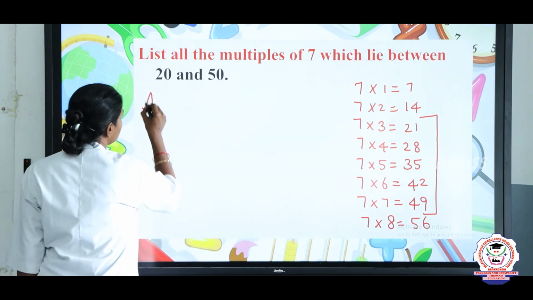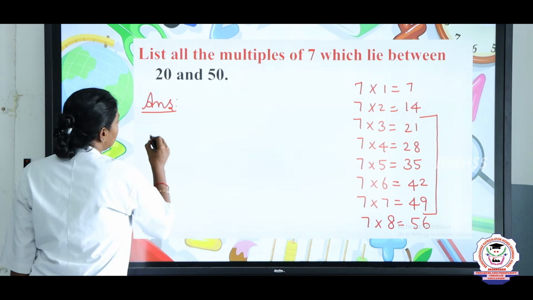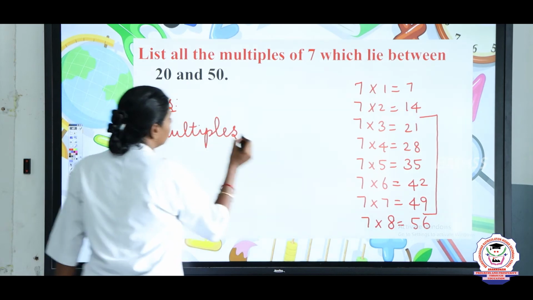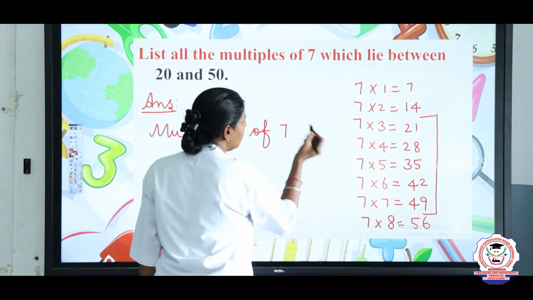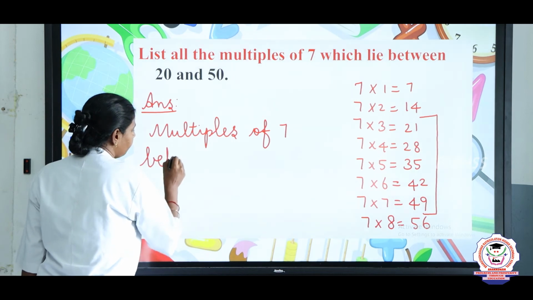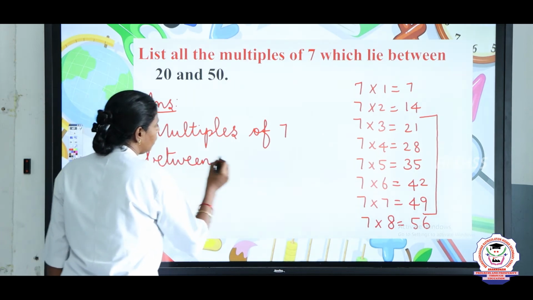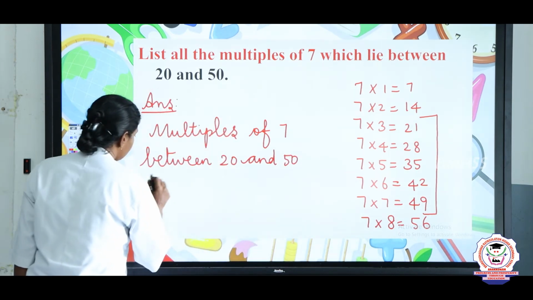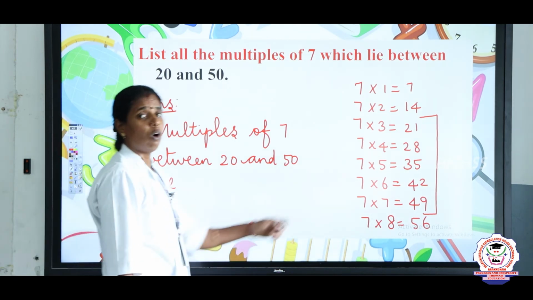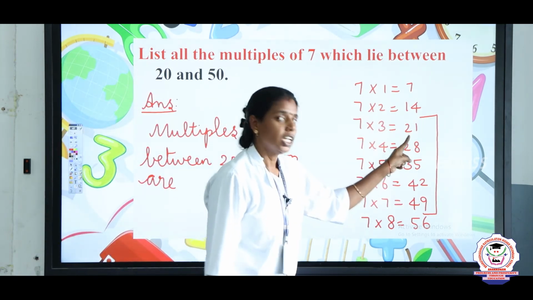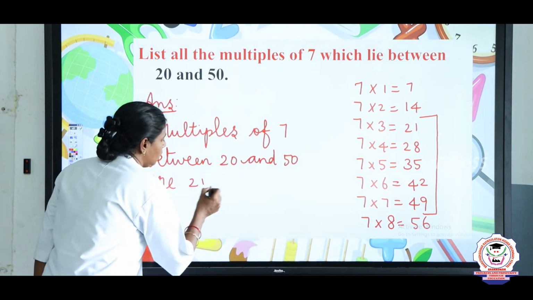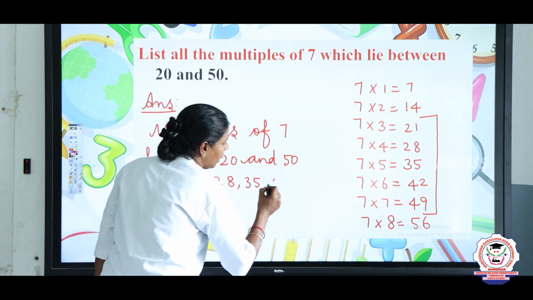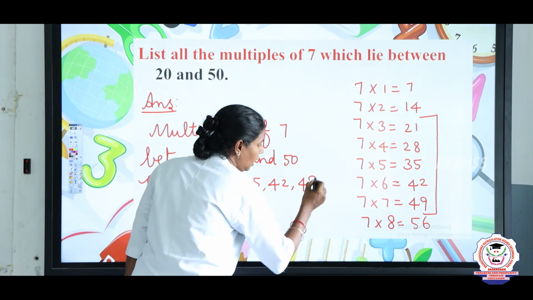How do we write the answer now? Multiples of 7 between 20 and 50 are 21, 28, 35, 42 and 49.